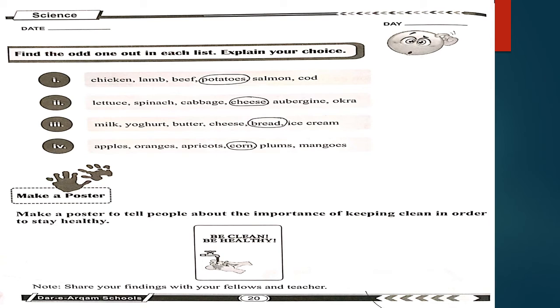All these are milk or dairy products, but bread is not a dairy product, so circle the word bread. The fourth and last one is apples, oranges, apricots, corn, plums and mangoes. The odd one is corn because the others are all fruits, but corn is not a fruit.